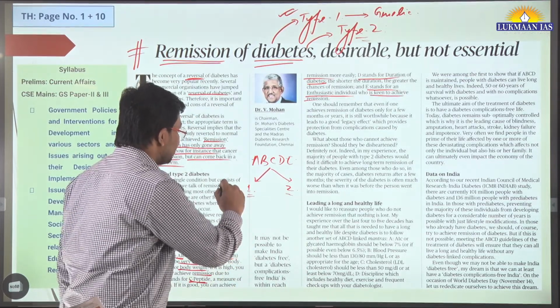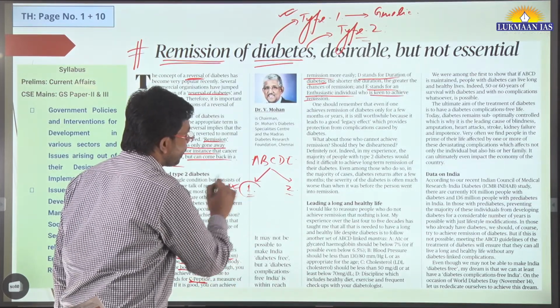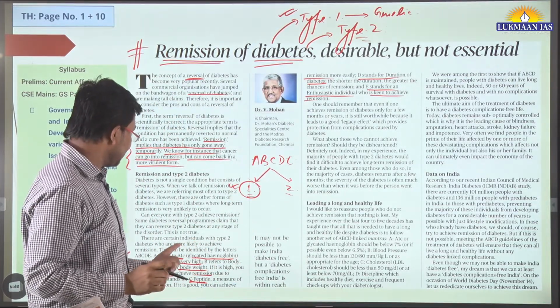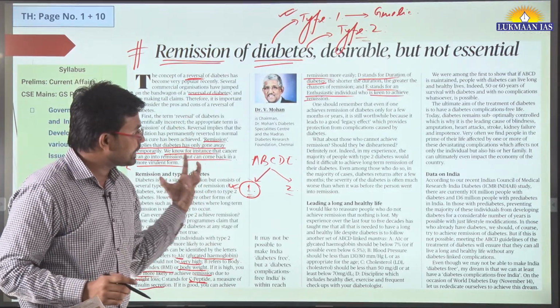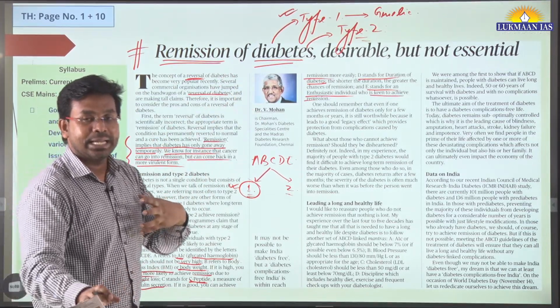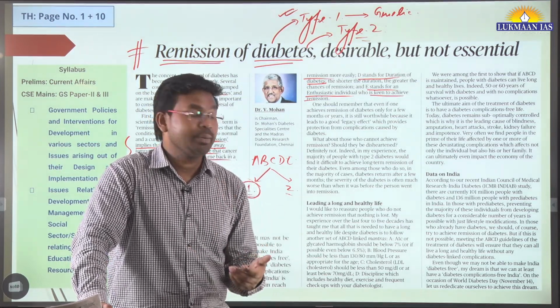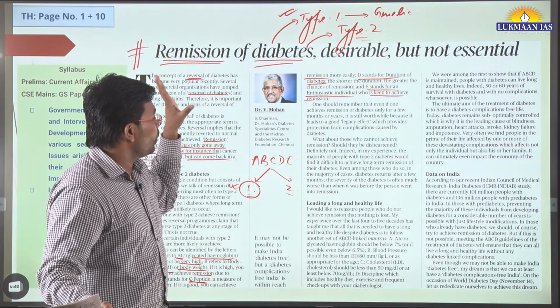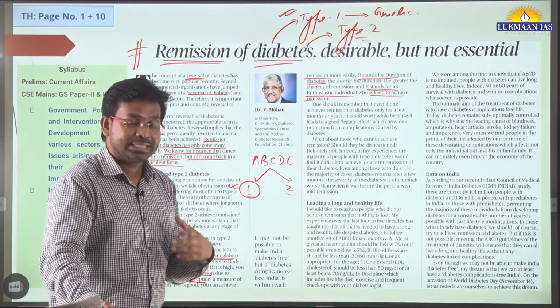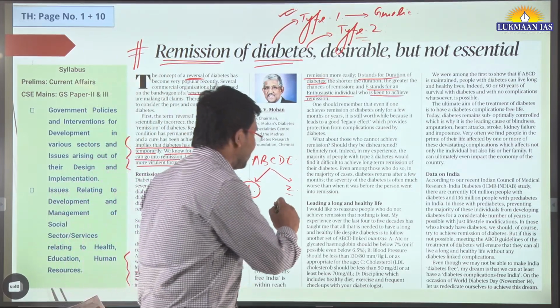These are the different measures that can talk about how the diabetes can be controlled, how remission can be brought about in diabetes. Apart from this, the author talks about leading to a long and healthy life.